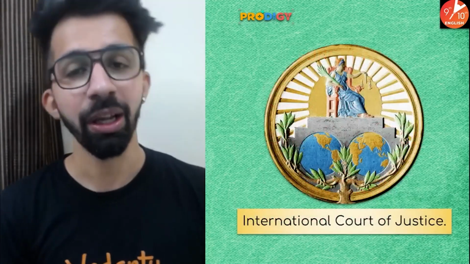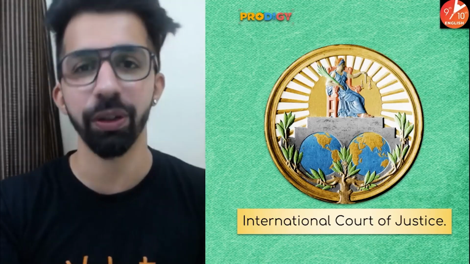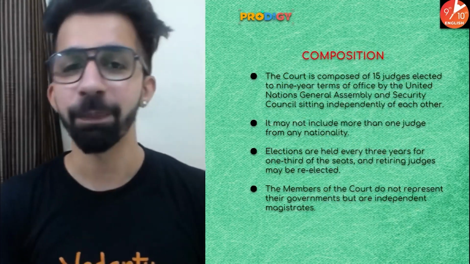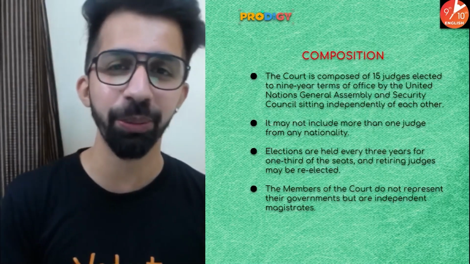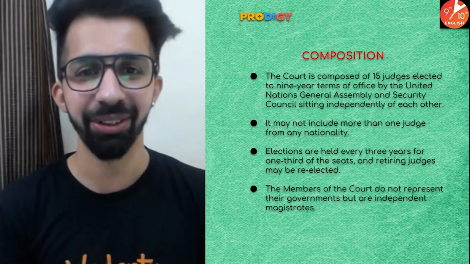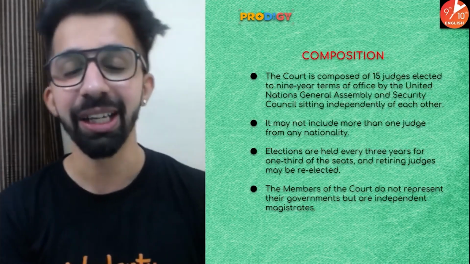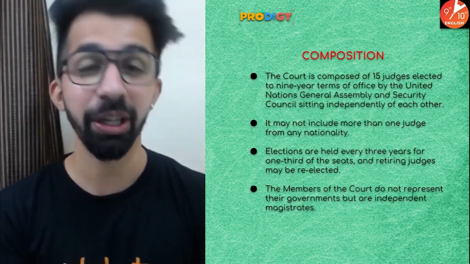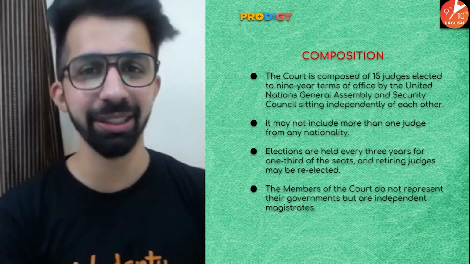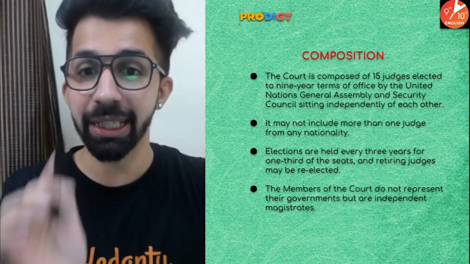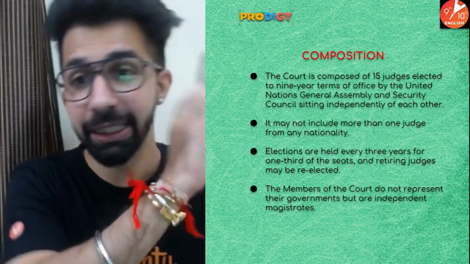Simple as that. Coming to the third main organ of United Nations, that is International Court of Justice. So we all are aware about the court. Already in my previous session, I explained in detail about the Supreme Court, High Court, subordinate courts, right? So I want you guys to watch those videos. Now, guys, coming to this International Court, there are total 15 judges in this International Court. So the court is composed of 15 judges elected for a term of 9 years.